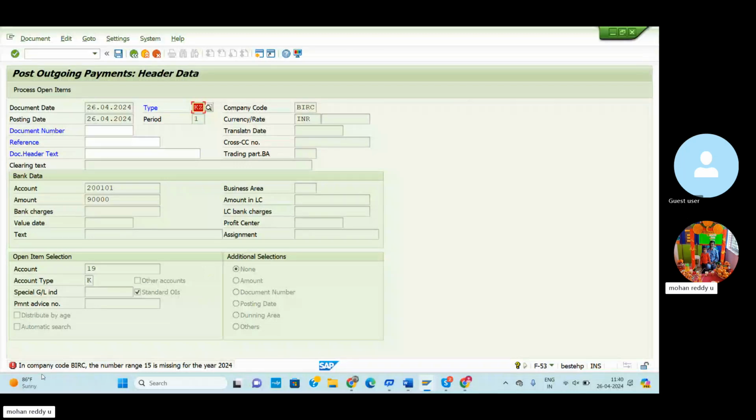So in company code BARC, the number range 15 is missing for 2024. What does number range 15 indicate? The KZ document. KZ means vendor invoice clearing. The number range for vendor invoice clearing shows 15 is missing for the number range.